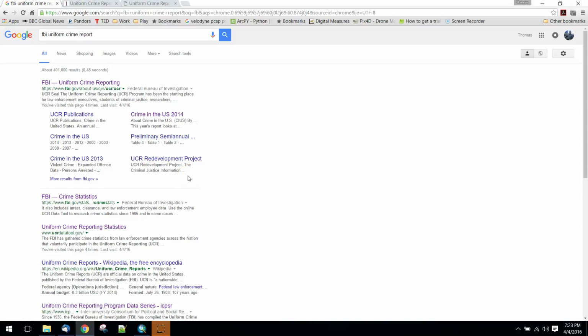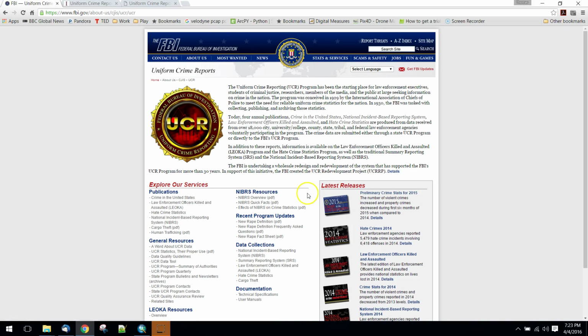So one of the trickier parts of this assignment is to get a hold of crime data at the county level that has pretty good coverage and is very reliable. So what I'd like to do is point you towards the Uniform Crime Report. This gets distributed via the FBI. There's actually a Uniform Crime Report tool.